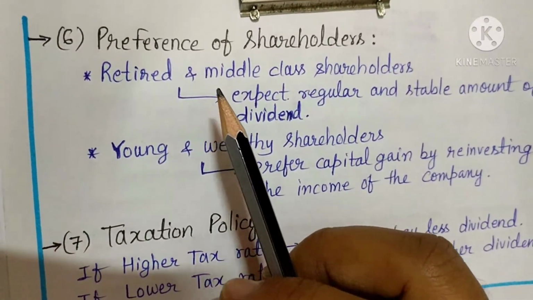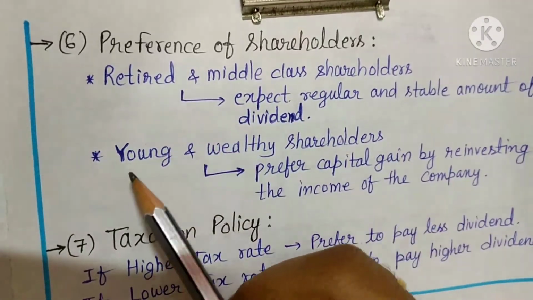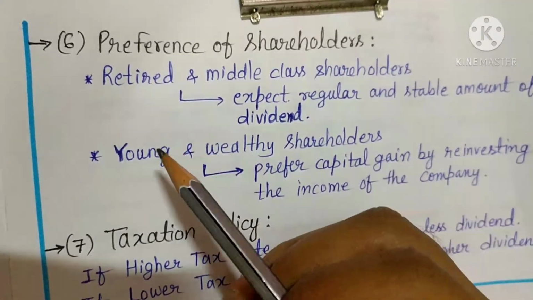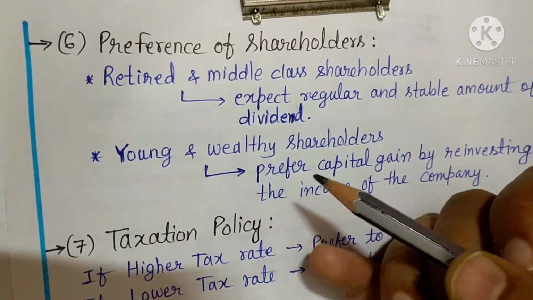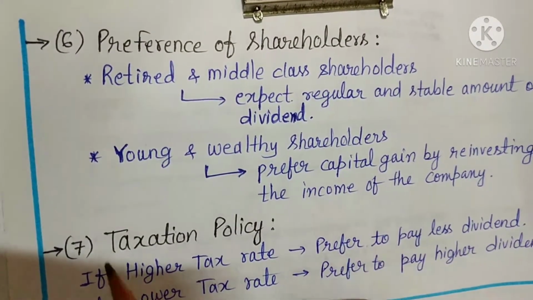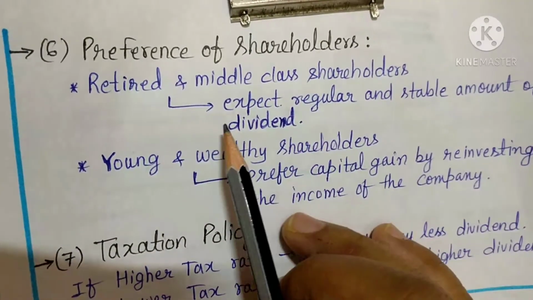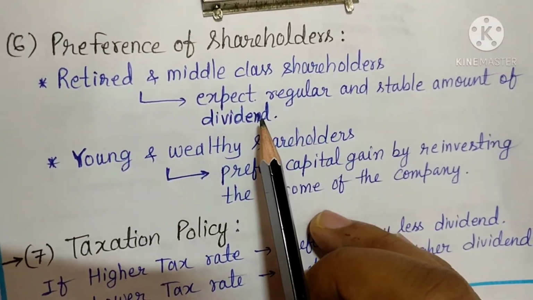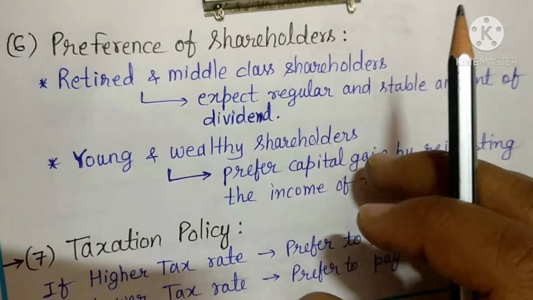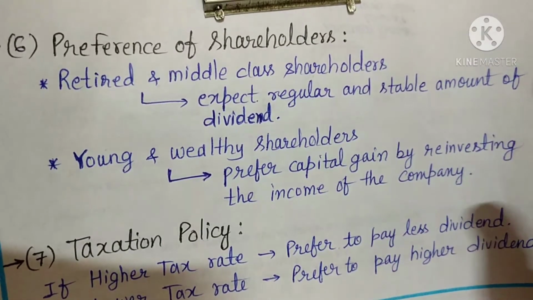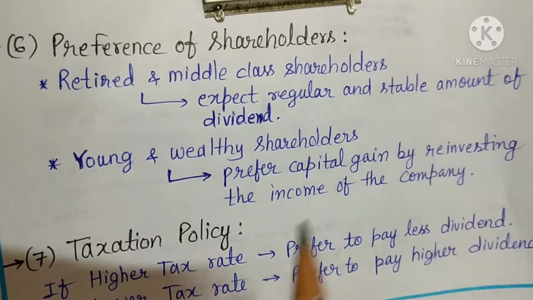Preference of shareholders. Now see, a company can't ignore the expectations, or you can say preference, of its shareholders. Companies have retired and middle class shareholders, and they also have young and wealthy shareholders. Suppose the company has a large number of retired or middle class shareholders. They always expect a regular and stable amount of dividend, at a fixed rate. So it will keep them happy.